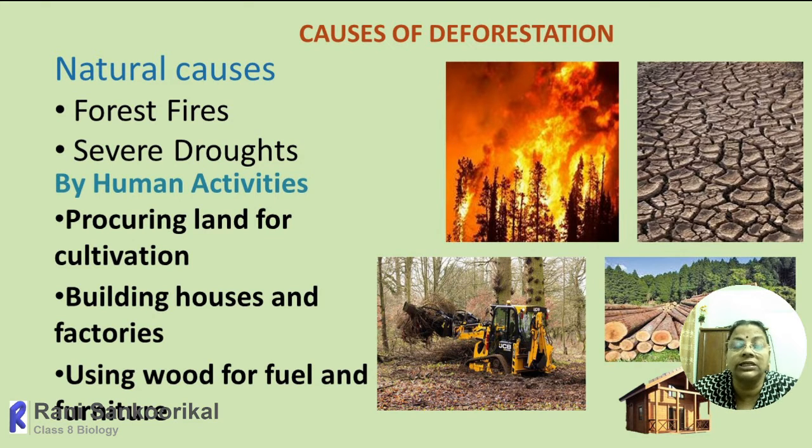There are two main categories under that: forest fire and severe droughts. So forest fire is accidental, happening only because of an increase in temperature. Sometimes the trees or the branches will rub each other. In that rubbing effect, sometimes the fire will emerge.